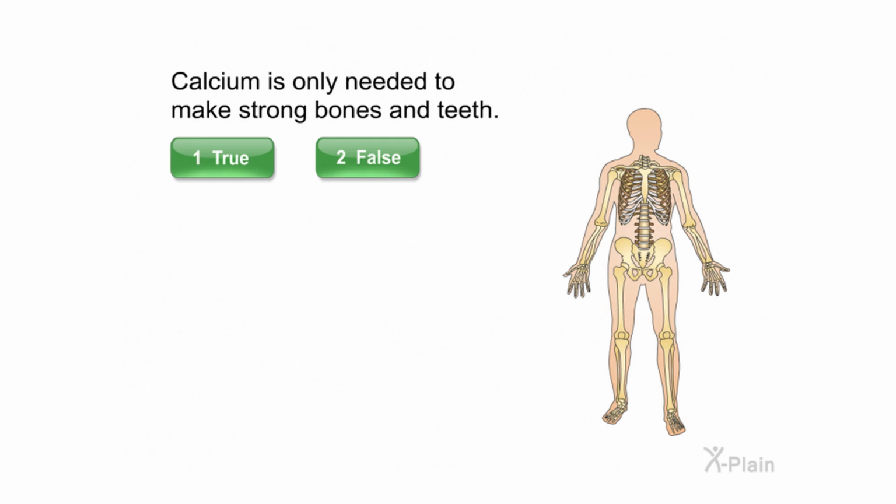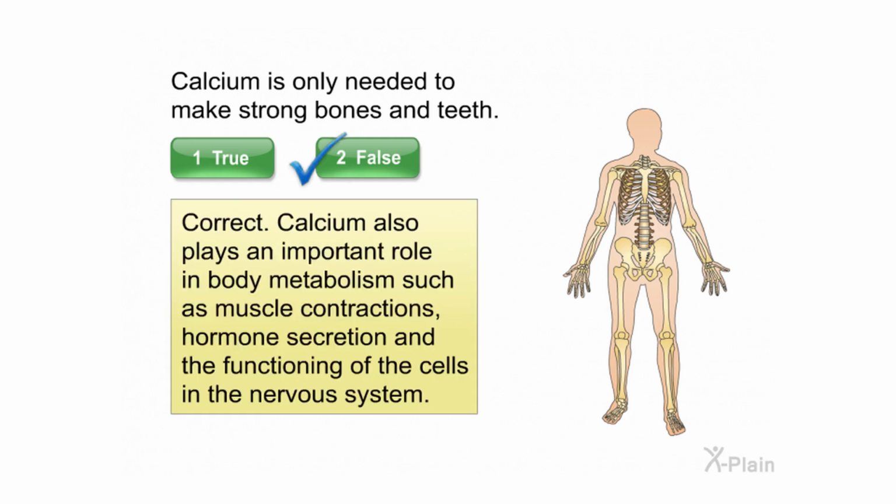Calcium is only needed to make strong bones and teeth. Select true or false. Correct. Calcium also plays an important role in body metabolism, such as muscle contractions, hormone secretion, and the functioning of the cells in the nervous system.